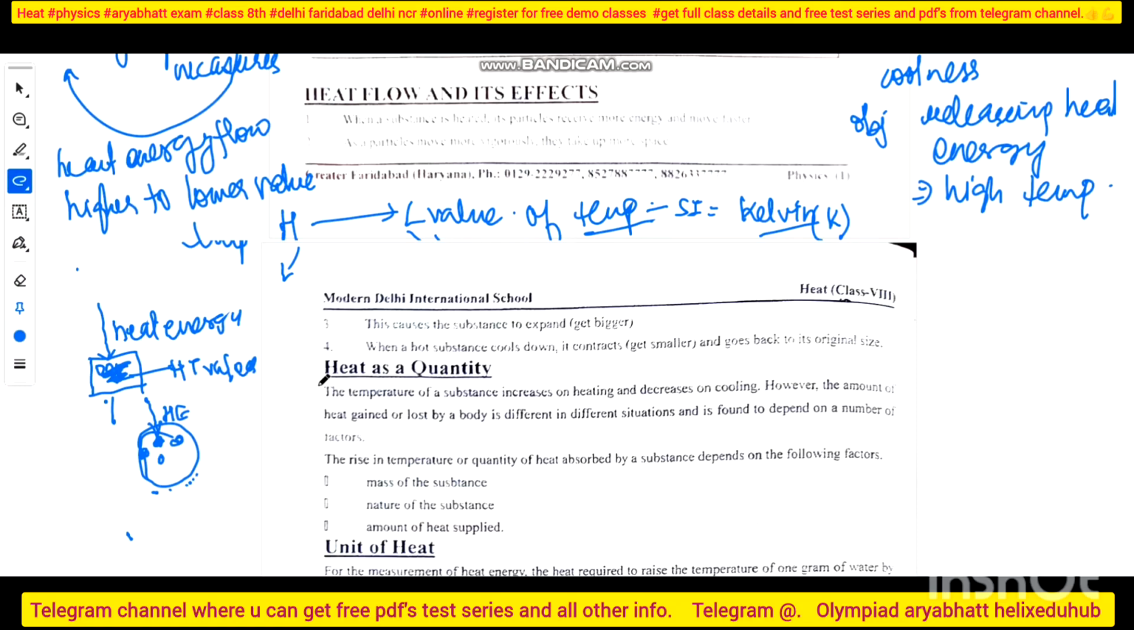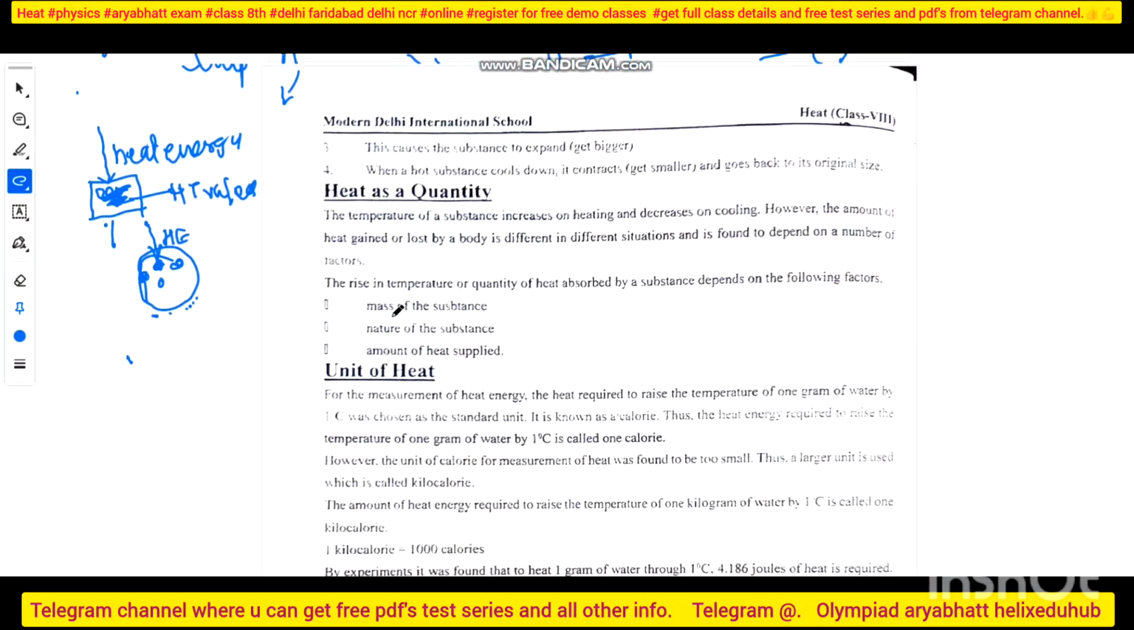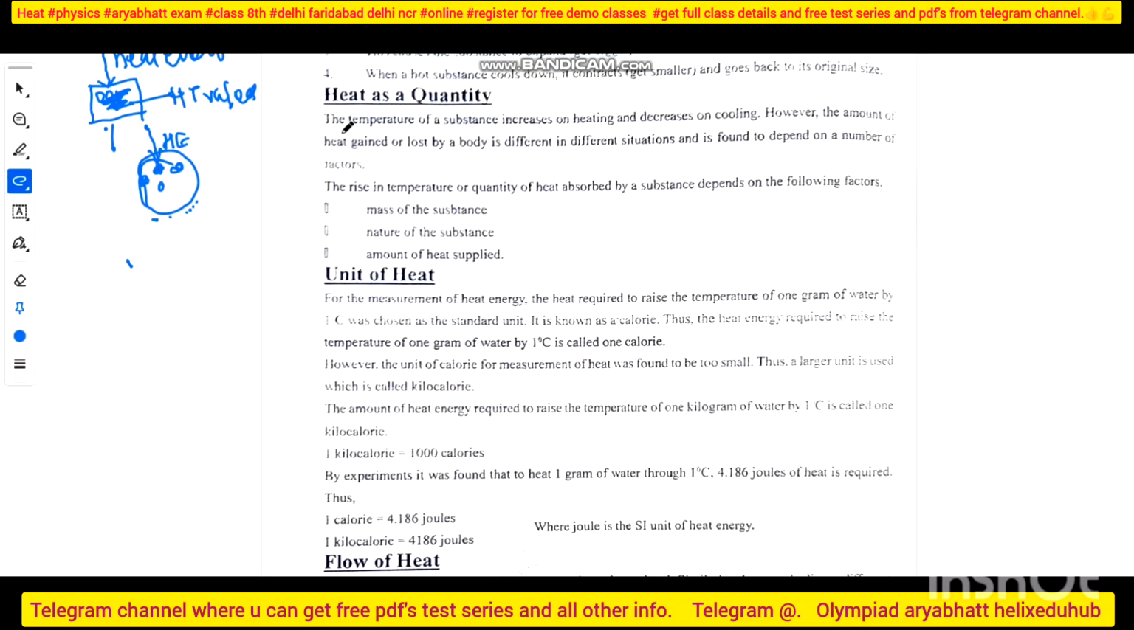Yes, ma'am. So what you will do next is heat as a quantity. How can you say heat as a quantity? See, the temperature of a substance increases on heating and decreases by cooling. That also we know. So the amount of heat gained or lost by different bodies in different situations is found to depend on a number of factors. What are the factors? Mass of the substance, nature of the substance, amount of the energy supplied. So this is very important.